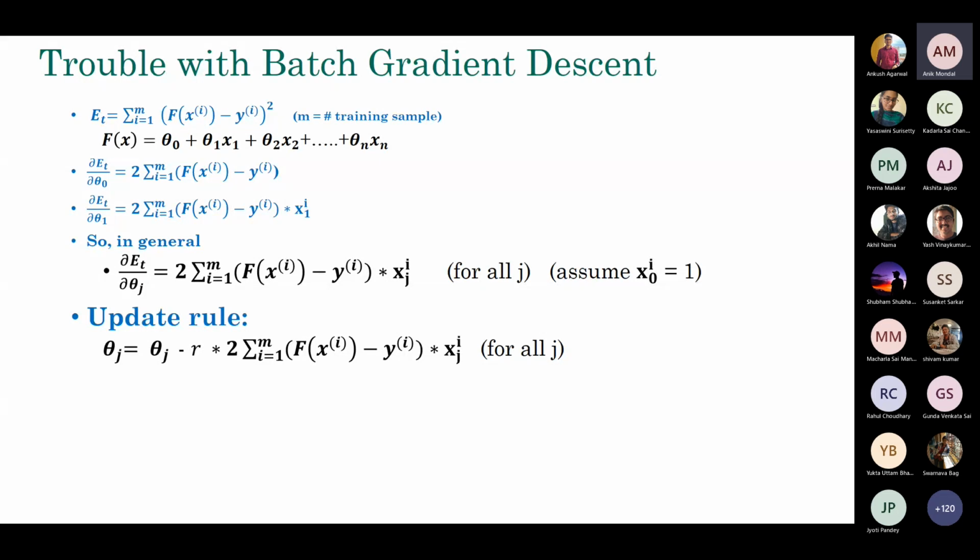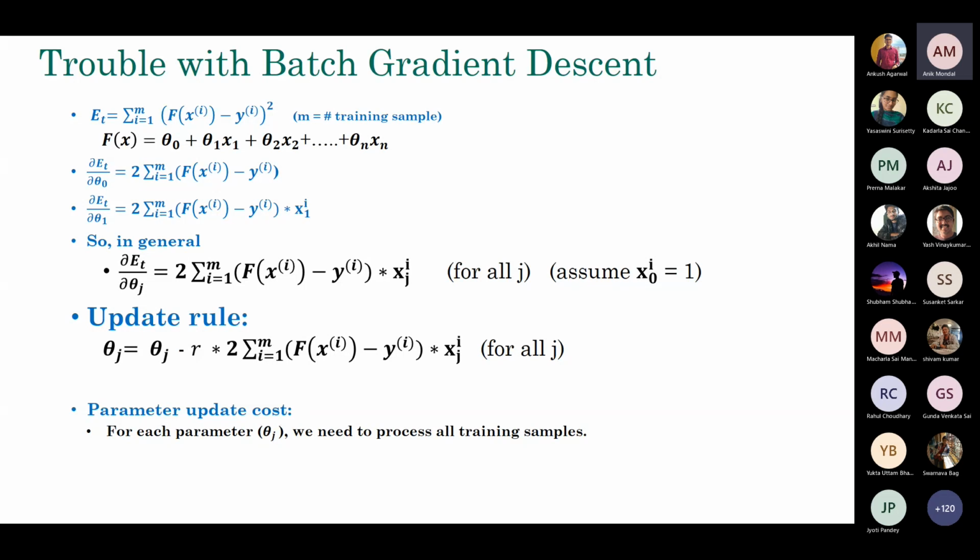So what's the problem with this? The main issue is that you are working with the total error involving all the samples in the data. For each parameter update, you need to process all training samples.